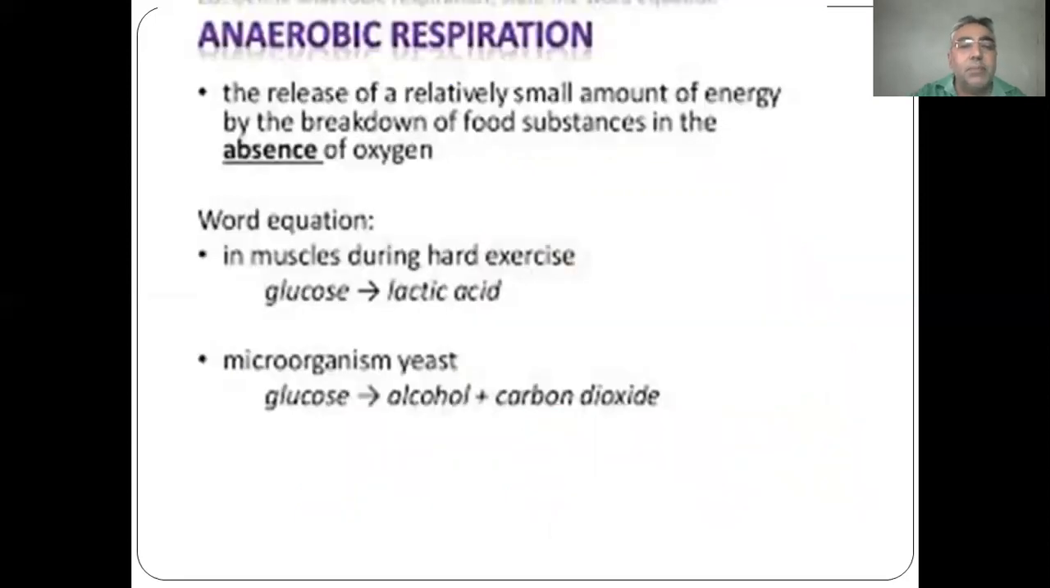In anaerobic respiration, a relatively small amount of energy is released by the breakdown of food substances in the absence of oxygen. In muscles during hard exercise, glucose is changed into lactic acid, and in microorganisms like yeast, glucose is changed to alcohol and carbon dioxide. This I have already told you.